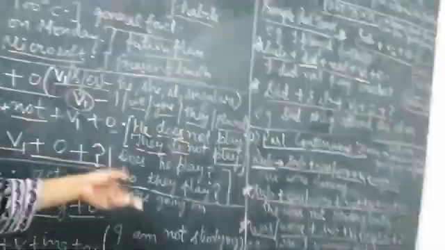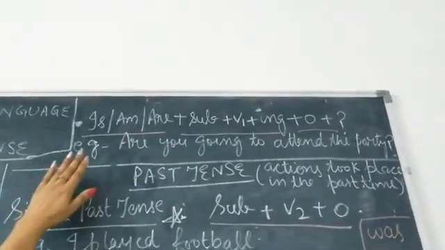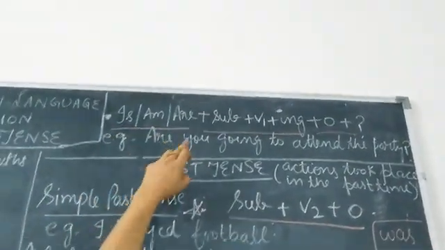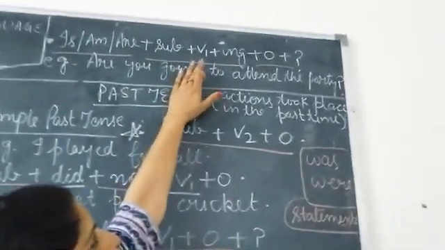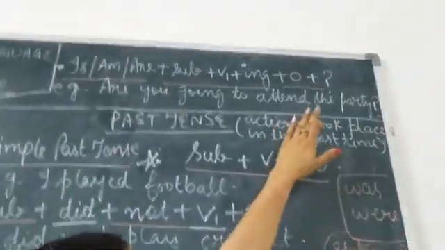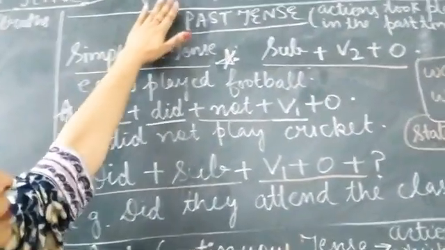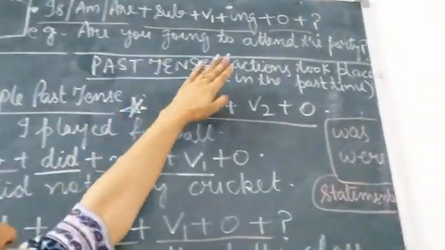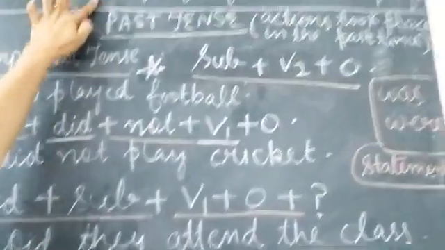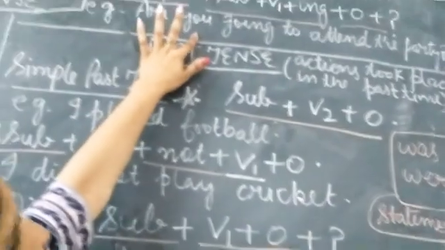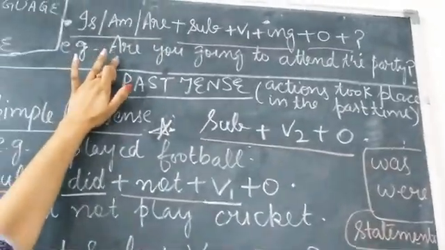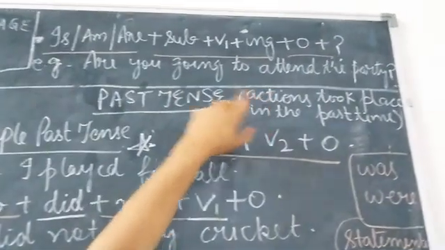Okay. Then another thing is the interrogative form of continuous tense. What is the interrogative form? Is, am, are, question asking words, helping verbs will be written in the beginning of the sentence. Then comes the subject, then we have verb first form, then ing, then object, and then question mark, which is very important. Example, are you going to attend the party? Now are is the question asking word. Because I have used you here, with you we always use are.